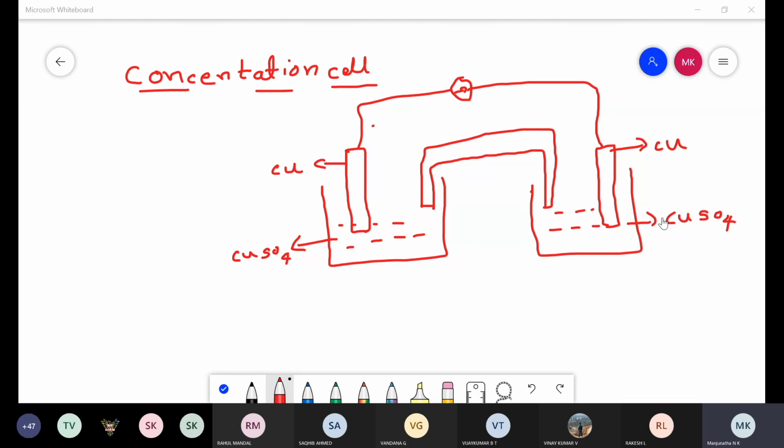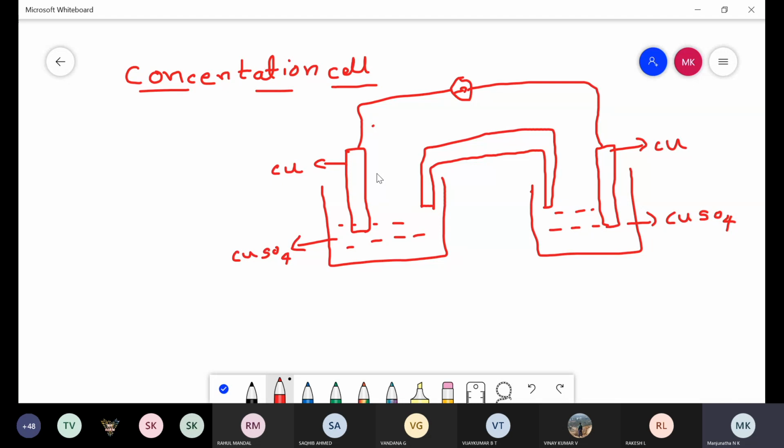The galvanic cells are the electrochemical cells which convert chemical energy into electrical energy. Whatever chemical energy is stored inside the cell is converted into electrical energy. That type of electrochemical cell is called a galvanic cell, for example the dry cell or Daniell cell. Coming to another type of device used to study the interconversion of energies, that is the concentration cell. The concentration cells are also galvanic cells.